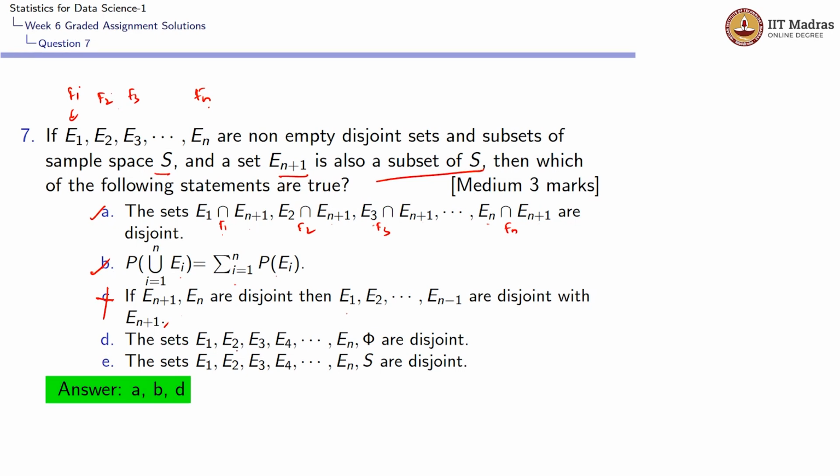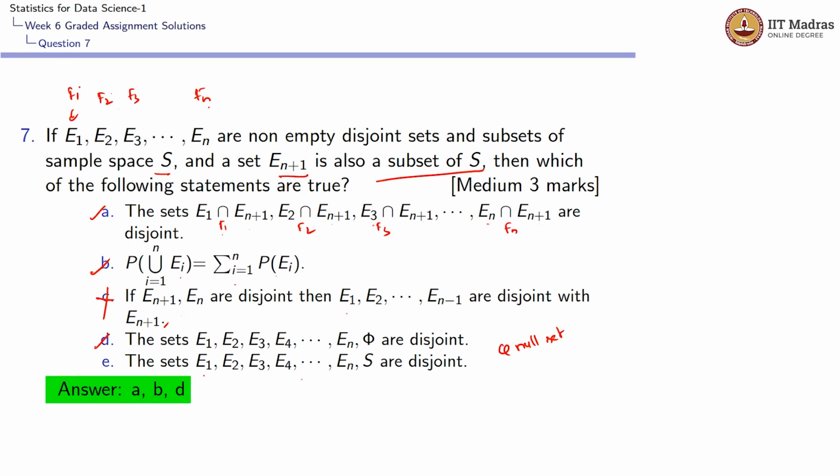The sets E1, E2, E3, E4, and so on, En, comma phi, are disjoint. Phi is the null set. The null set is disjoint with any set, since it doesn't have any elements. So E1, E2, E3, and so on, En, comma phi, are also disjoint. So option D is correct.